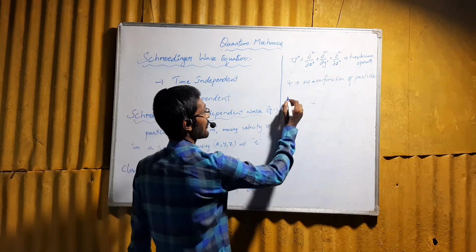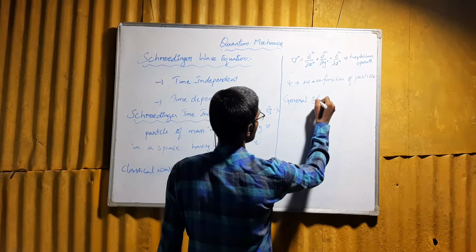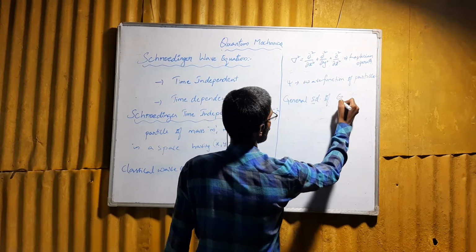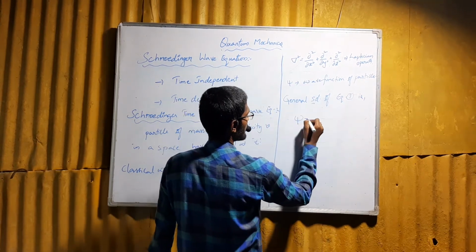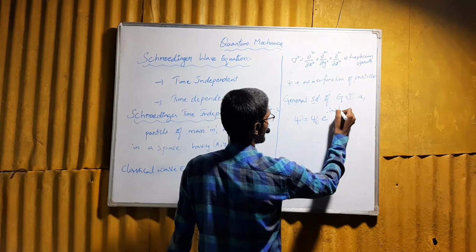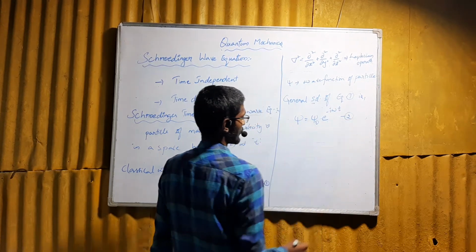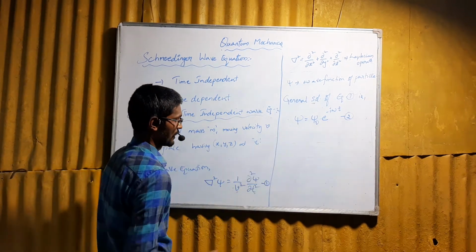The general solution of equation 1 is given as psi is equal to psi naught e to the power of minus i omega t. This is equation 2.